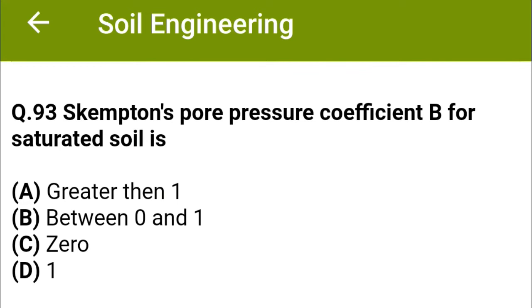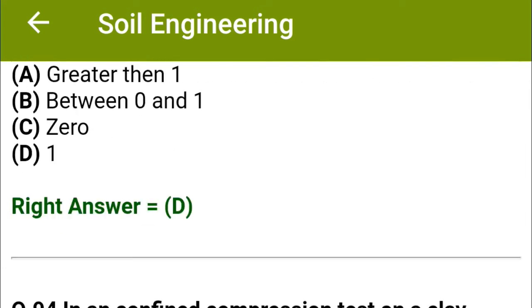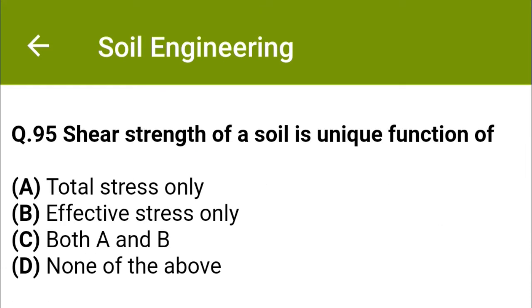Skempton's pore pressure coefficient B for saturated soil is option A, greater than 1, option B, between 0 and 1, option C, 0, option D, 1. The correct answer is option D, 1. Shear strength of a soil is a unique function of option A, total stress only, option B, effective stress only, option C, both A and B, option D, none of the above. The correct answer is option B, effective stress only.